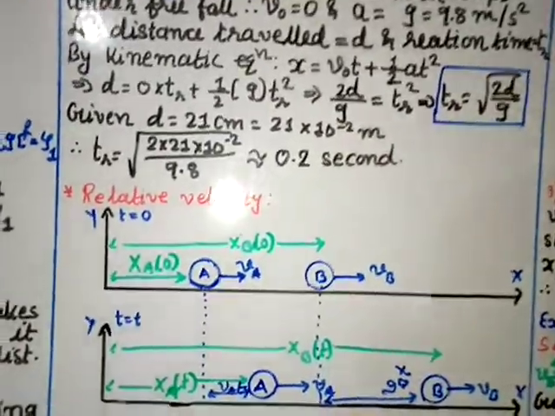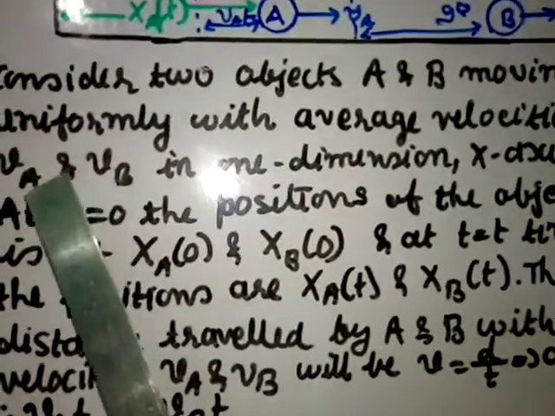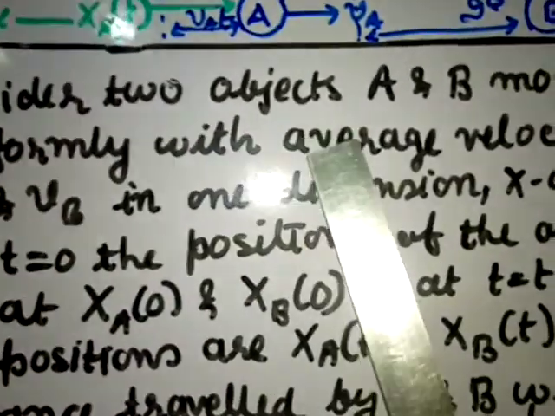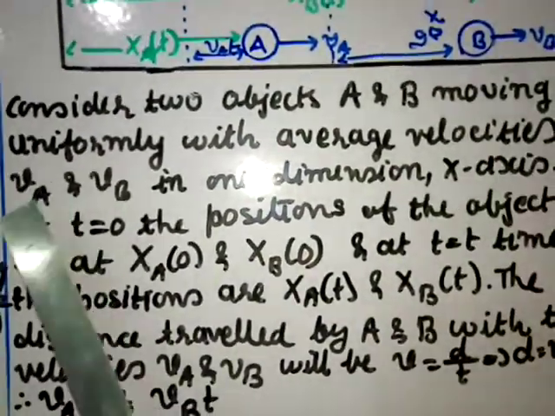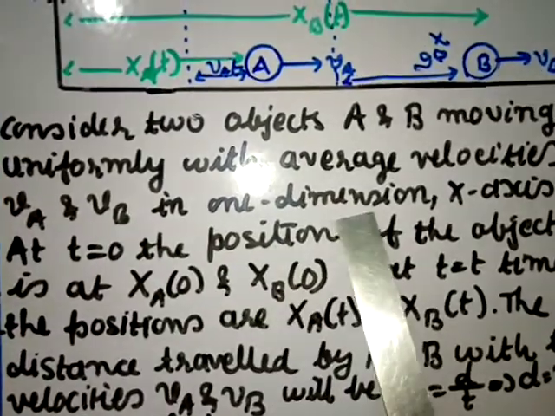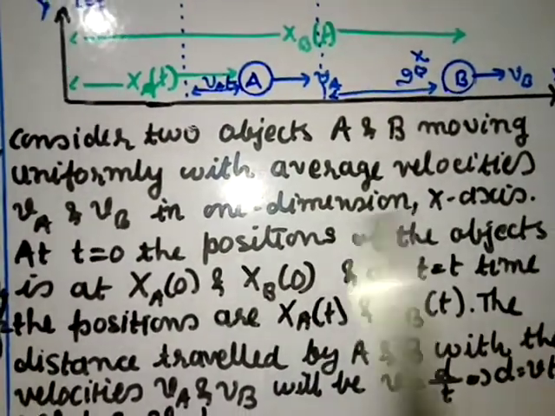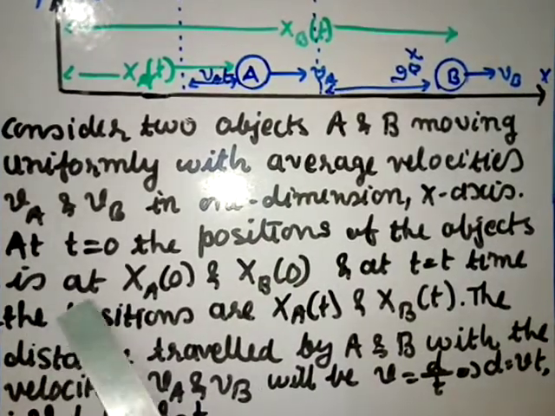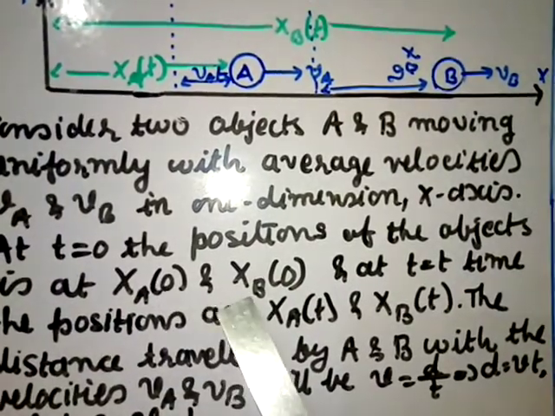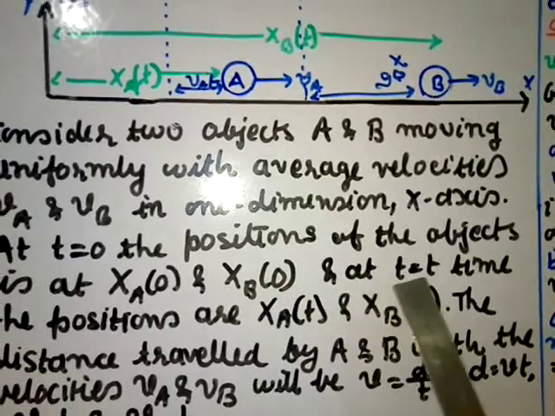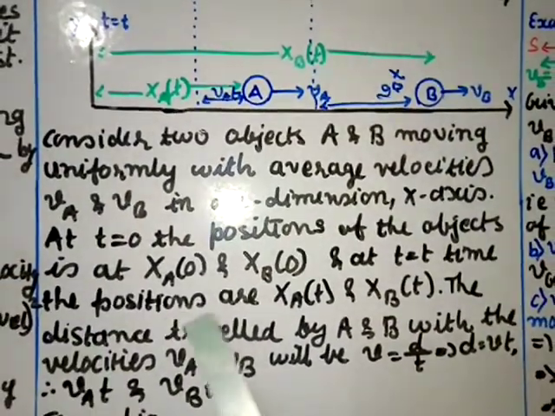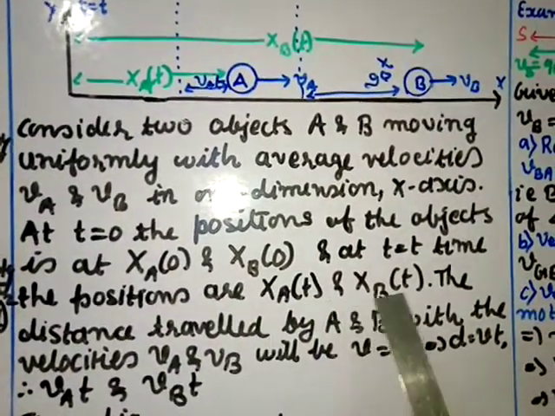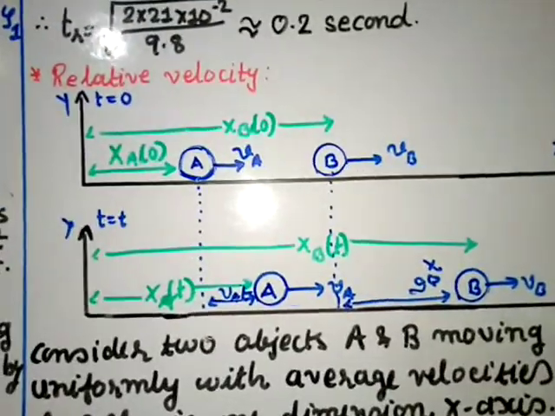Relative velocity. Consider two objects A and B moving uniformly with average velocities VA and VB in one dimension, the x-axis. At t equal to 0, the positions of the objects are xA0 and xB0, and at time t, the positions are xAt and xBt. Okay, so this is the situation I have shown here.